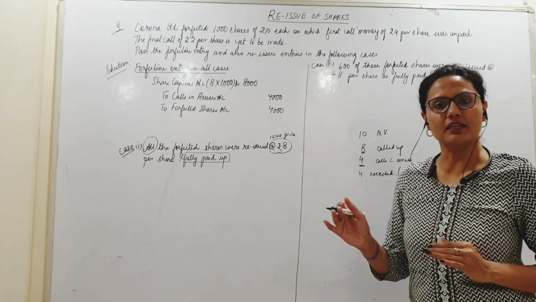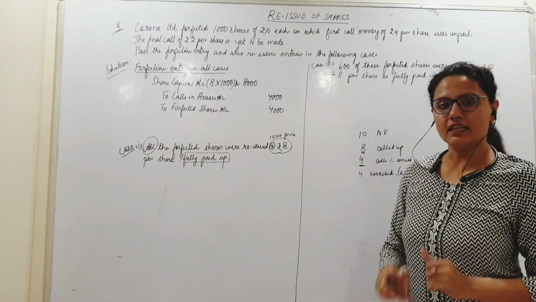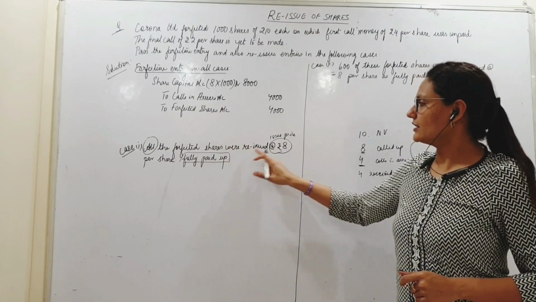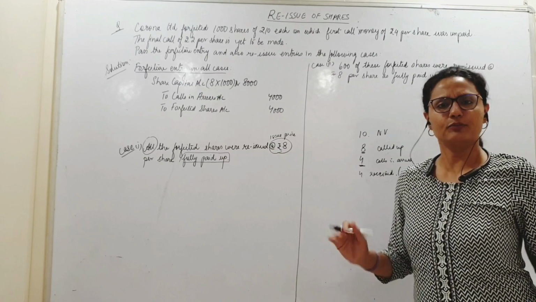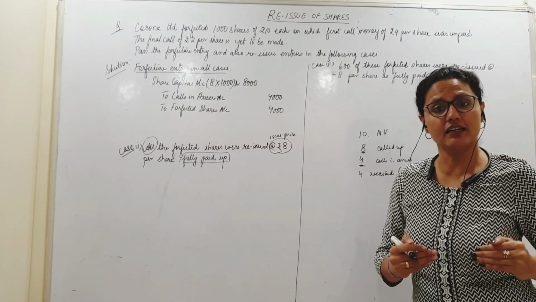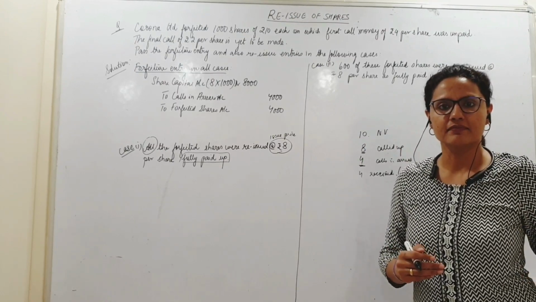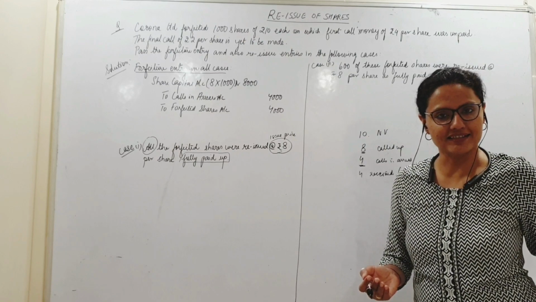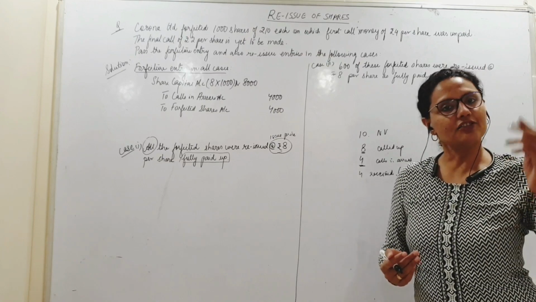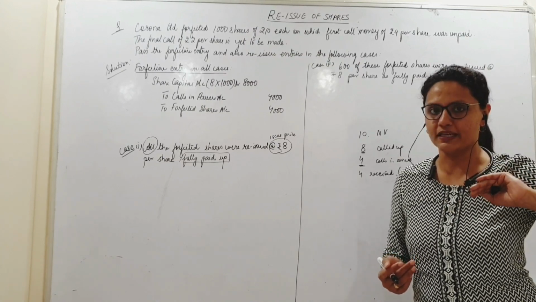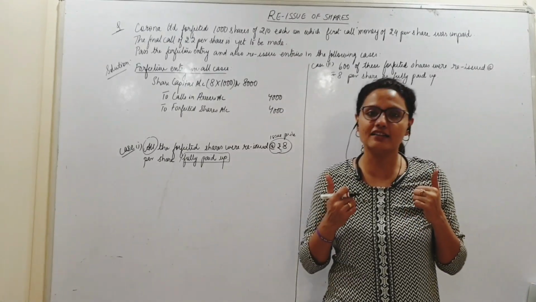Okay. Fully, meaning what? 10 rupees is the nominal value, so full means 10 rupees. Meaning of the entire sentence: I am issuing these shares at 8 per share, but I am considering them 10 per share paid. That means the shareholder will give me only 8 rupees, but I am considering it to be fully paid. That means you don't have to pay me anything else. That means I have issued at a discount. Correct? How much discount? 2 rupees. Right? The shareholder has got the entire share of 10 rupees by paying only 8 rupees. That means the share reissue is at a discount.